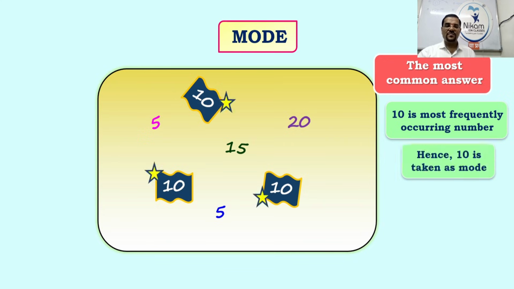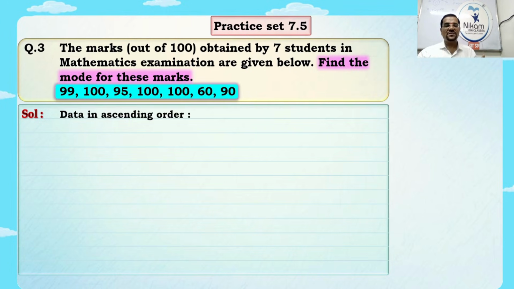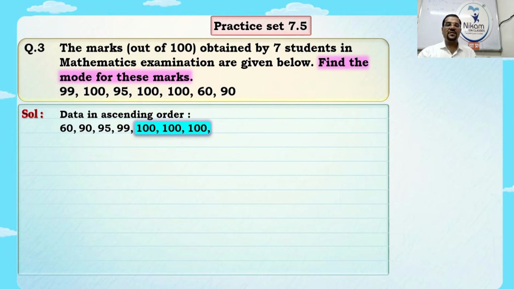Okay. So practice set 7.5, question number 3. The marks out of 100 obtained by 7 students in the mathematics examination are given below. Find the mode for these marks. 99, 100, 95, 100, 60 and 90. Very good. Now what to do? Again the same thing, ascending order of this data. What is the smallest number? 60, then 90, 95, 99, 100, 100 and 100.